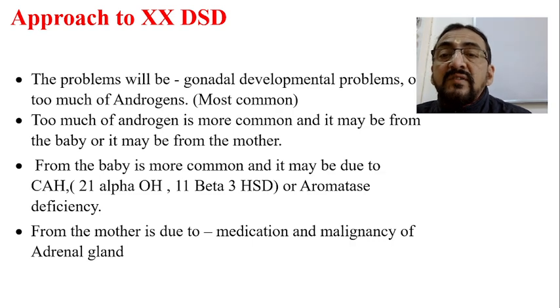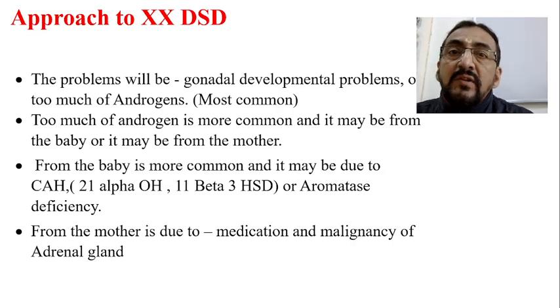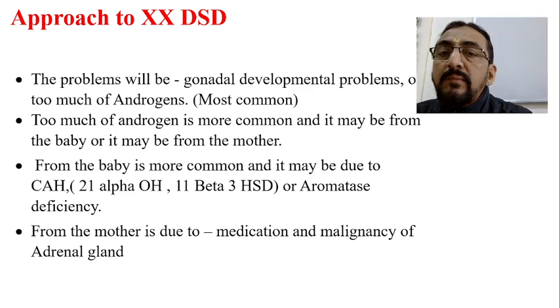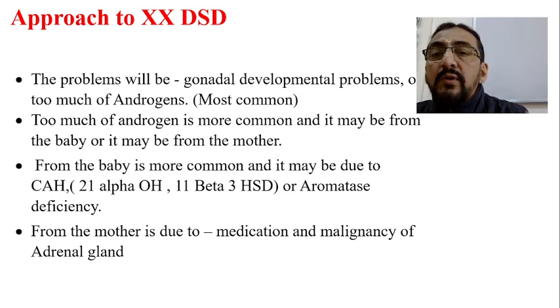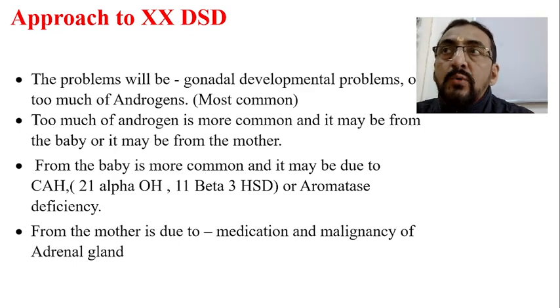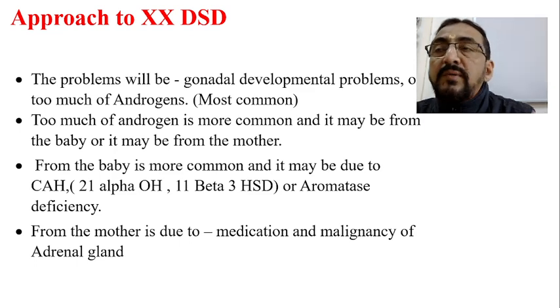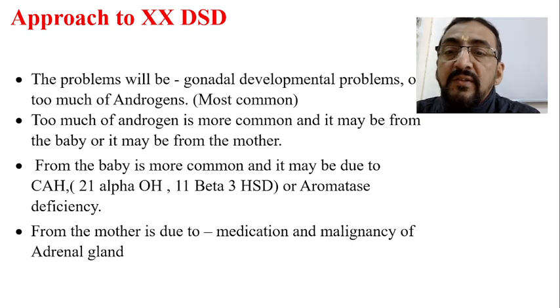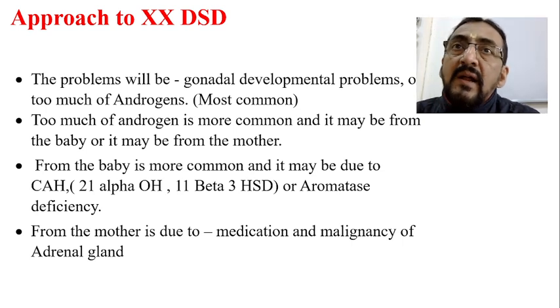Too much androgen is more common in society, and it may be coming from the baby side, or it may be from the mother side. From the baby side, one of the most common causes for production of more androgen is congenital adrenal hyperplasia.